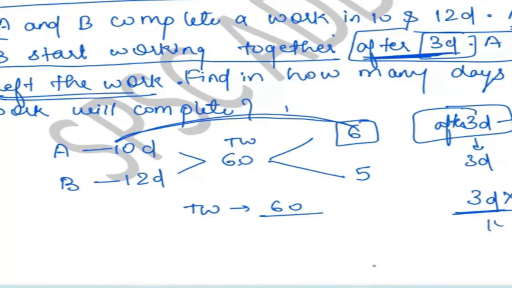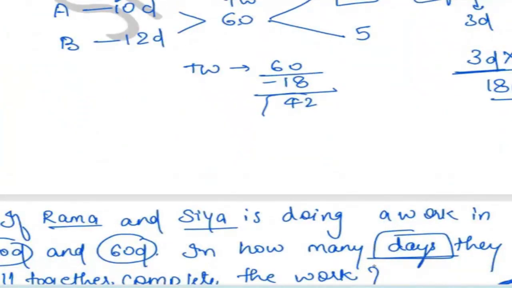It means he has done 18 work and then he left. So this 18 will be deducted from the total work, so this will become 42. This 42 represents the work that will now be completed by B only, because A has left the work. A has done this 18 work and then he left. Now the remaining work will be completed by B only, because no other person is here.